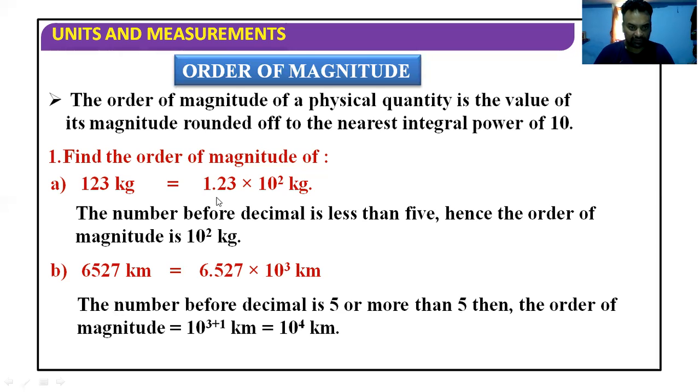Here in the previous case, the number before the decimal was less than 5. So this remains unchanged, but this was eliminated. But in this case, the number before the decimal is greater than 5. So the power on the right hand side is incremented by 1. So it becomes 10 raised to the power 4 kilogram. So this is called order of magnitude, 10 raised to the power 4 kilogram or 10 raised to the power 2 kilogram. This is called order of magnitude.